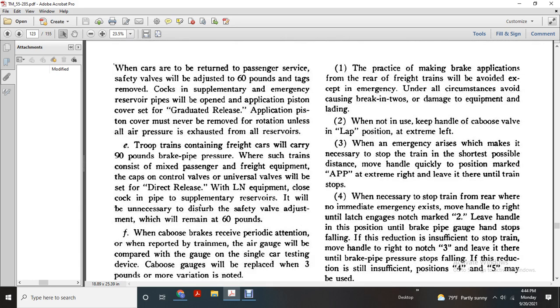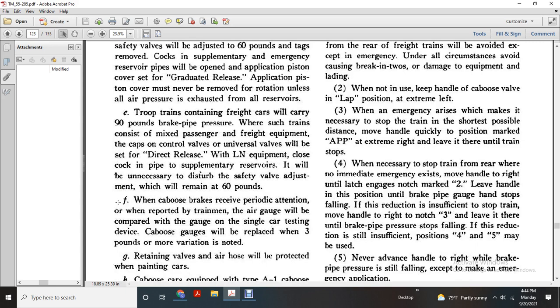Troop trains containing freight cars will carry the 90 pounds brake pipe pressure for the trains because of the mixture of freight and passenger equipment caps over the control of the valve with the universal valve with the set for the direct relief the L and equipment clove with the cock with the prior and the supplementary reservoir. It will be unnecessary to disturb the safety valve adjustment that will remain 60 pounds.